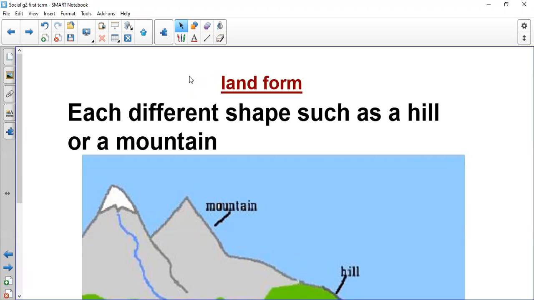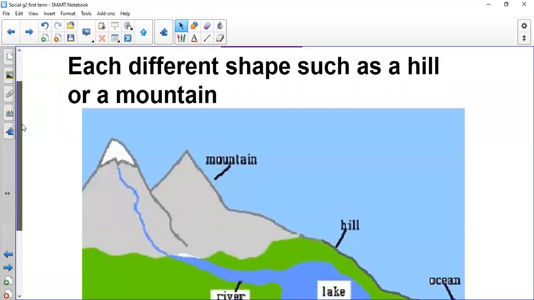Now let's start with the first word in our lesson, and it's called landforms. What is the meaning of landforms? We said it before. Landforms, different shapes of land on our Earth surface. Like we have mountain, we have hill. The Earth is made up of different landforms.